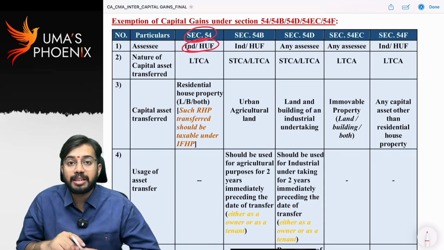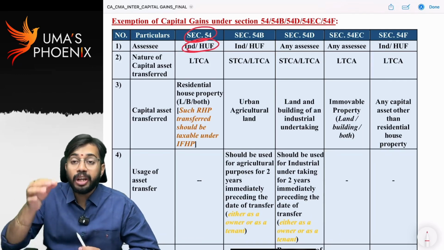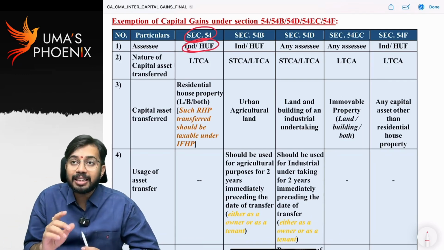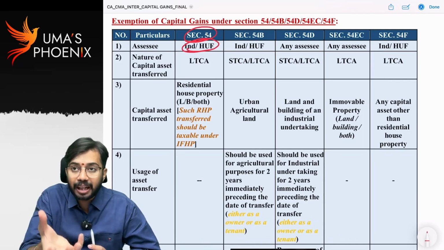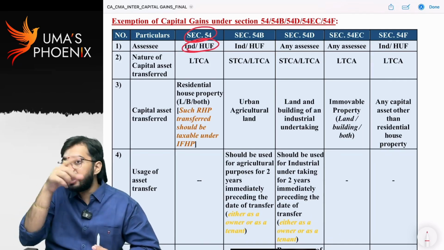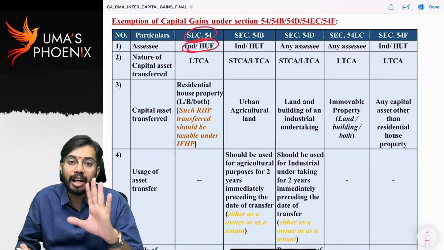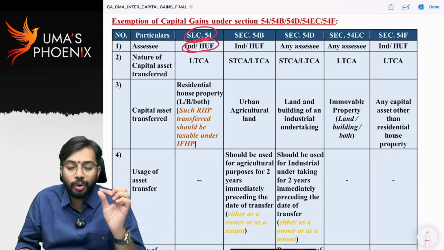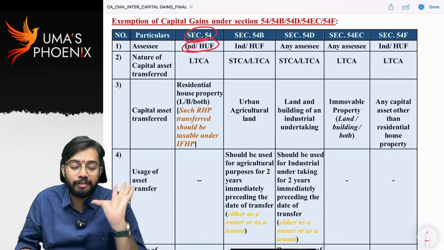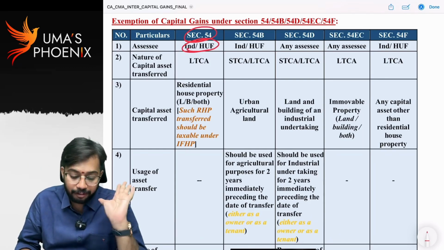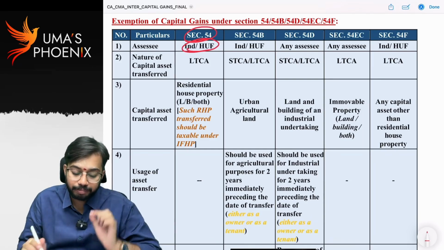Can company claim exemption under 54? No, only individual or HUF when they are selling residential house property. If the capital gain received is again reinvested in new residential house property, then only individual or HUF can claim exemption. So only individual or HUF is eligible for exemption under section 54.